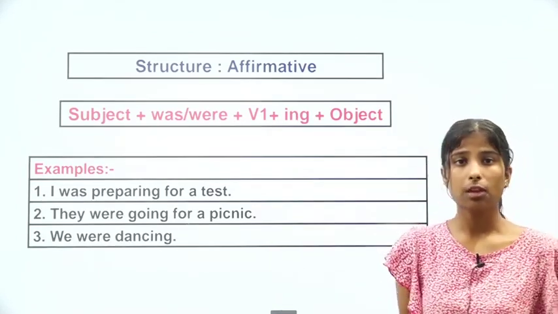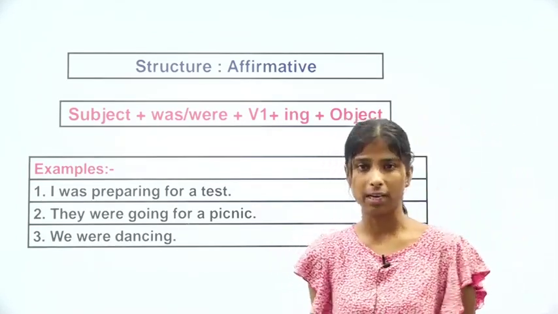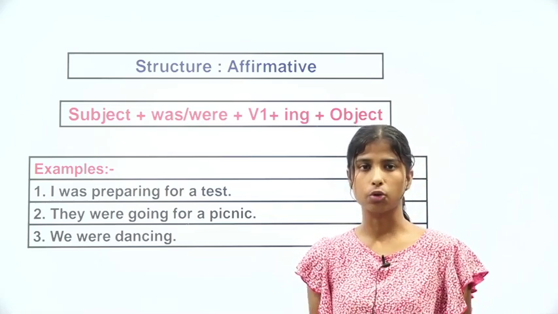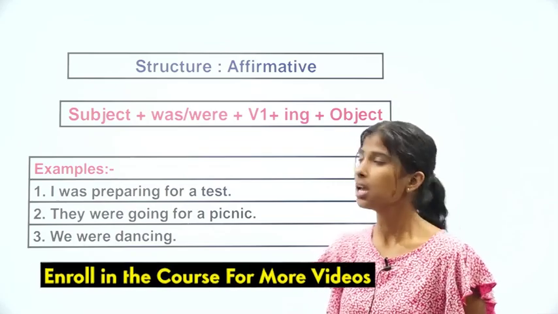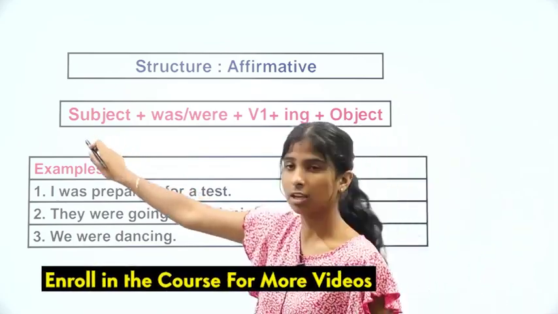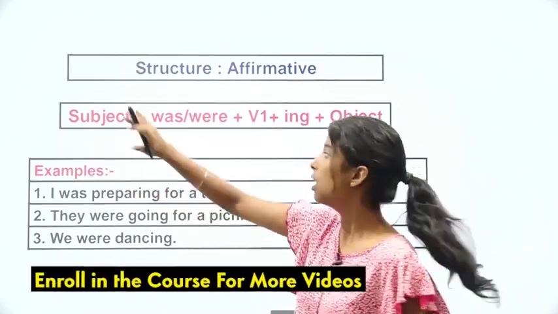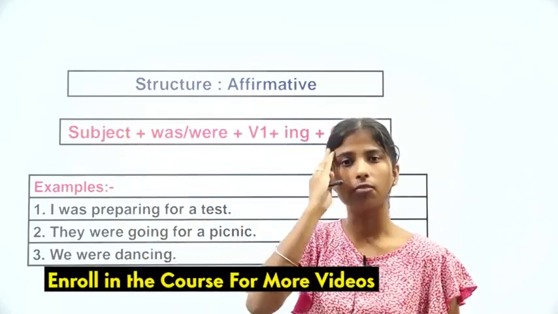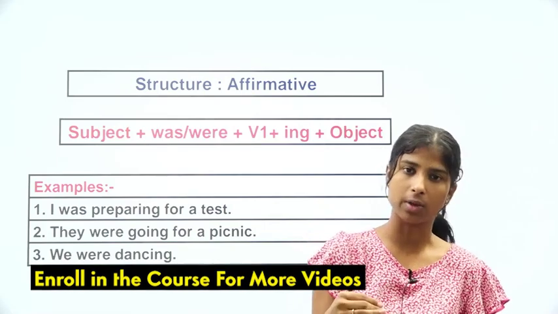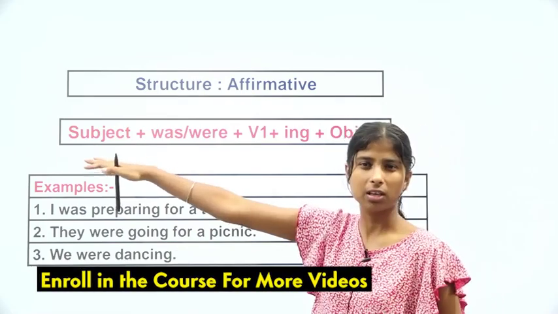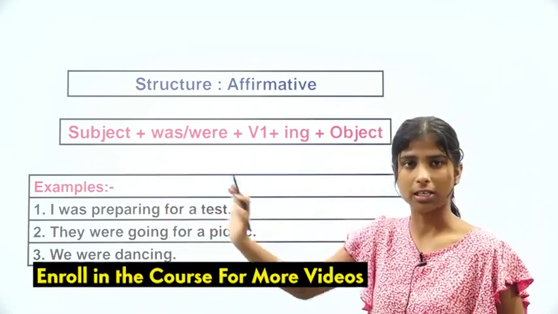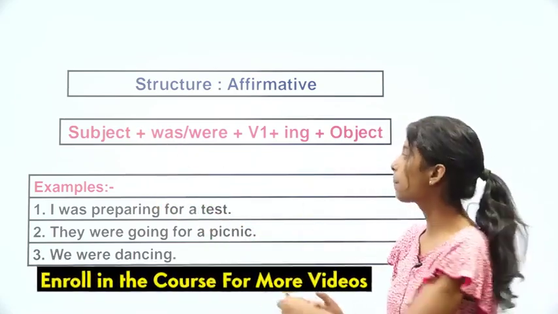Now, we have got the structure of an affirmative sentence. Affirmative is without negative, without any question mark, without note, just a simple sentence. So for this, first of all, we are going to use the subject. Again, I'm telling you people, please do not cram it. आप जितना इसको अपनी डेली लाइफ में बोलना शुरू कर देंगे ना, आपको अपने आप समझ में आने लगेगा. बट आप इसको क्रैम मत करिएगा, नहीं तो यू आर गोना गेट ऑल कंफ्यूज्ड इन एवरीथिंग. दिस इज जस्ट फॉर योर बेसिक पार्ट सो दैट एवरीथिंग गेट्स क्लियर्ड.